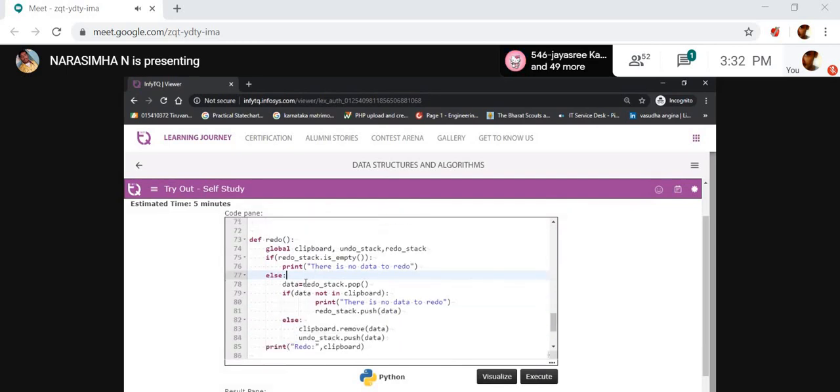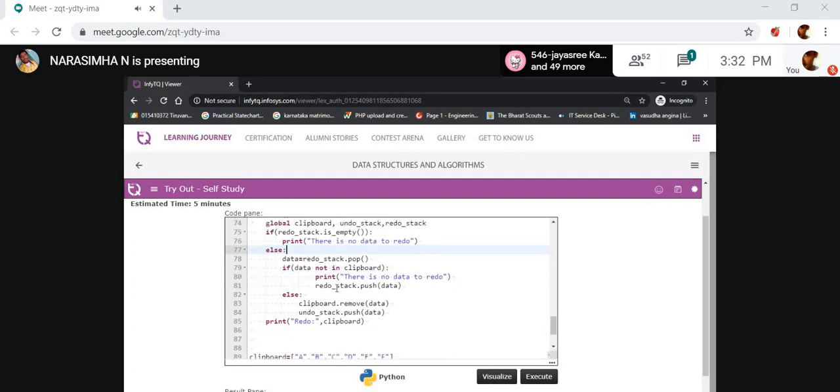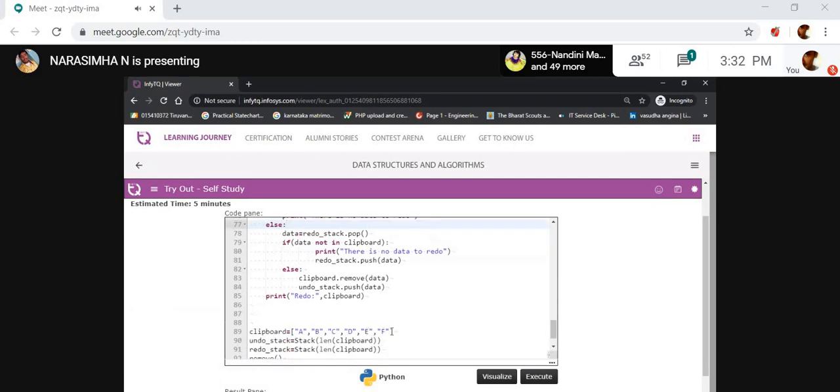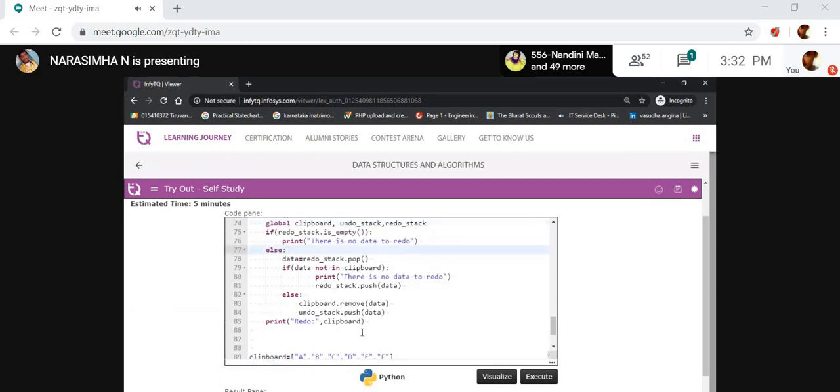Now, if data is not empty, for example, here the data is not in the clipboard. Clipboard in the sense of the operation you are doing. If in that operation the data is not found, then it displays no data to redo.